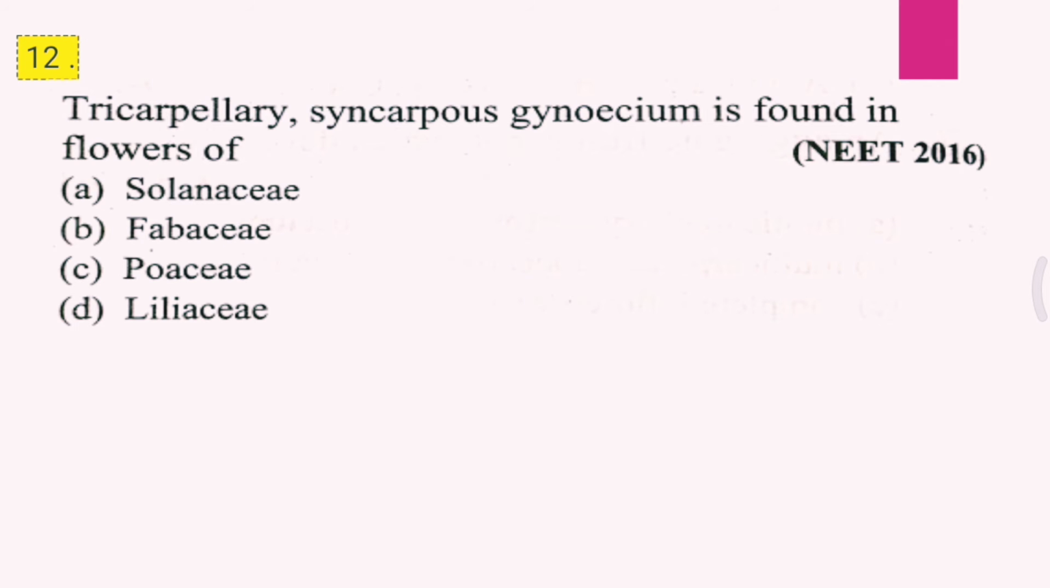Question 12. Tricarpellary syncarpous gynoecium is found in flowers of A. Solanaceae, B. Fabaceae, C. Poaceae, D. Liliaceae. And the correct answer is D, that is Liliaceae.